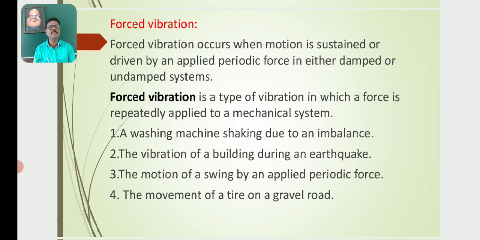The vibration of a building during an earthquake is another example of forced vibration. The motion of a swing by an applied periodic force is a very good example of forced vibration. Then a fourth example, the movement of a tire on a gravel road, where the car or any vehicle executing vibratory motion is said to have forced vibrations.